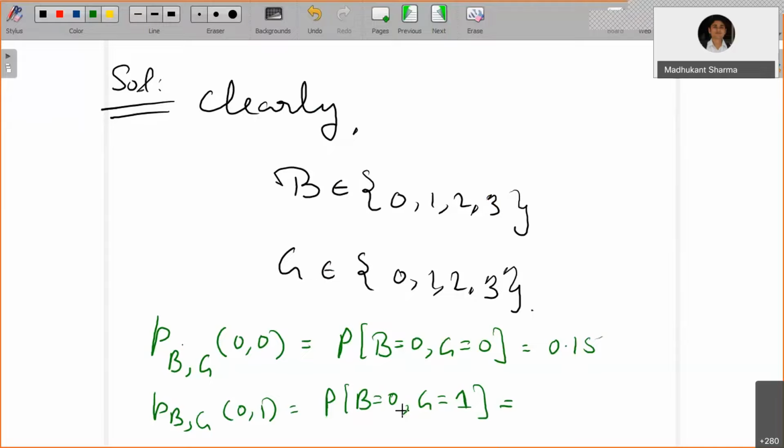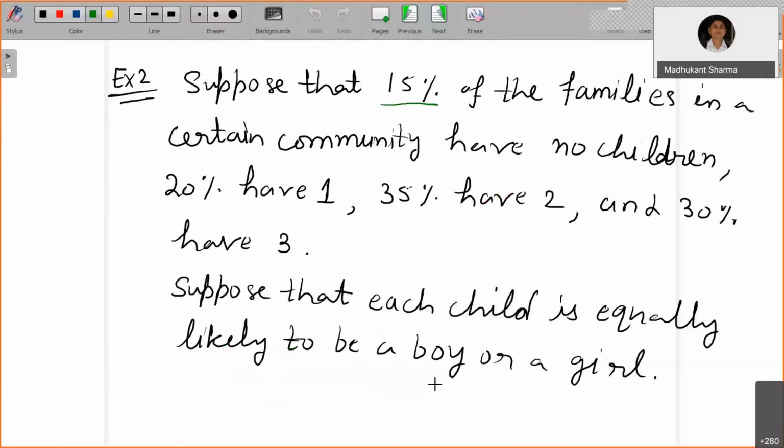So what is the probability that B equals 0 and G equals 1? This case means it is a family which has 1 child, no boy, so total child is 1. So how many of them are there? 20%, right.